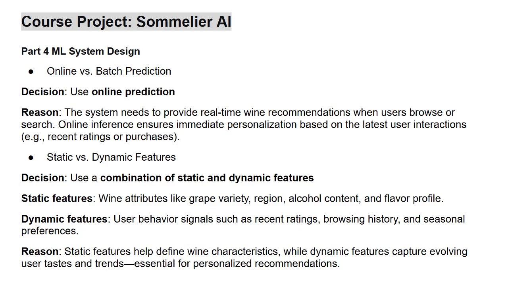It uses the latest user actions like ratings or clicks to make a smart choice. And then we can use two types of features. Static features like details of grape type, region, alcohol level, and flavor. Dynamic features are user actions like recent ratings, browsing history, and personal taste changes. We use both types because static features help describe the wine, and dynamic features help us understand what the user likes now.